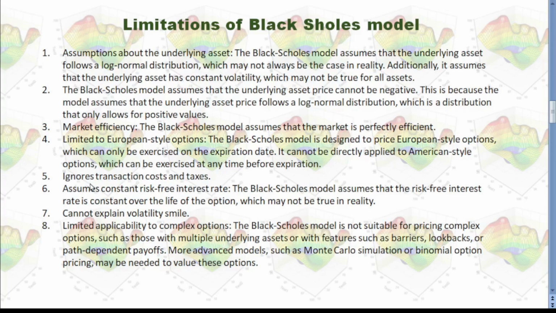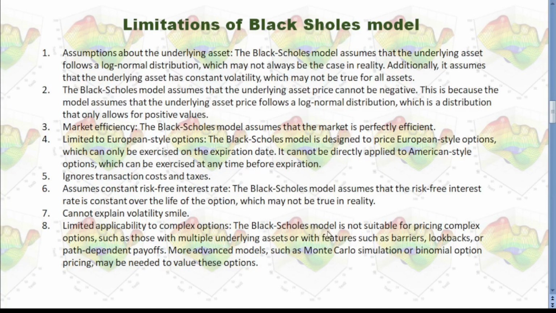5. Ignores transaction cost and taxes. 6. Assumes constant risk-free interest rate. 7. Cannot explain volatility smile. Again, this is the same with Bachelier model. 8.